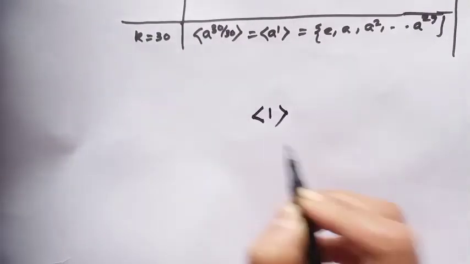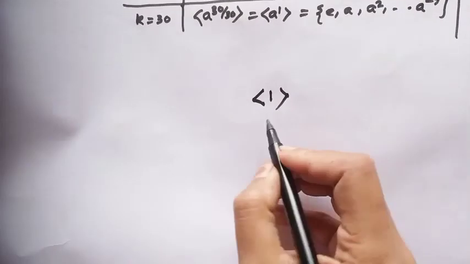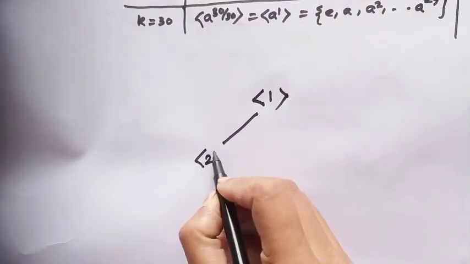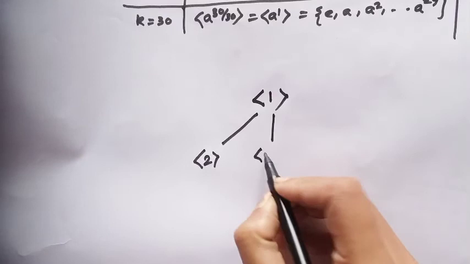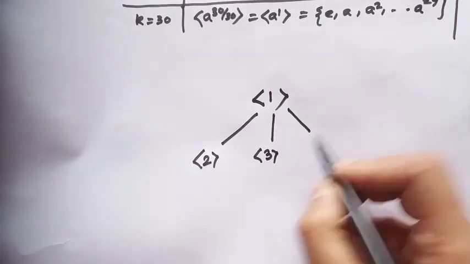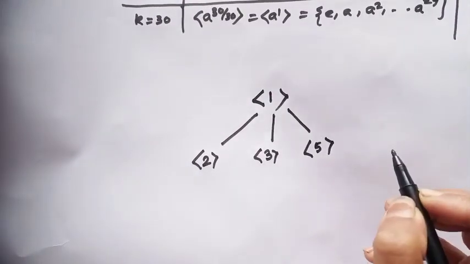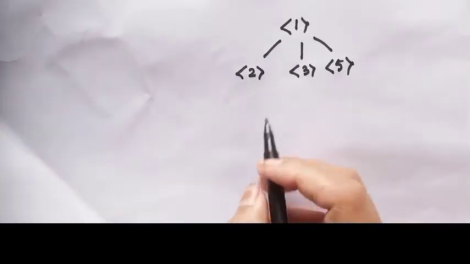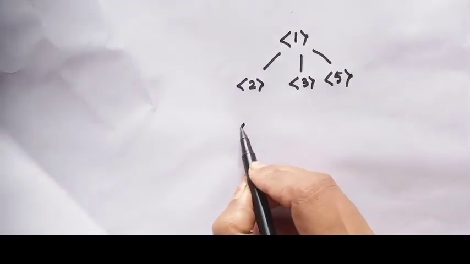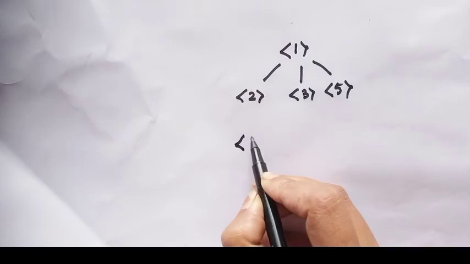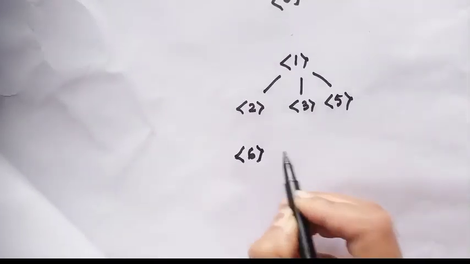This is the cyclic subgroup generated by 1. This is the cyclic subgroup generated by 2. This is the cyclic subgroup generated by 3. And this is the cyclic subgroup generated by 5. Similarly, the cyclic subgroup generated by 6.